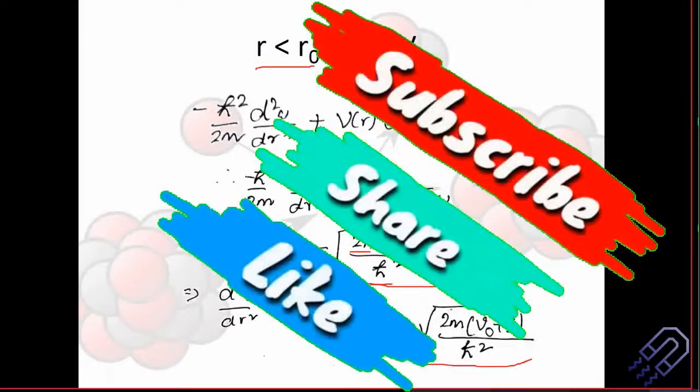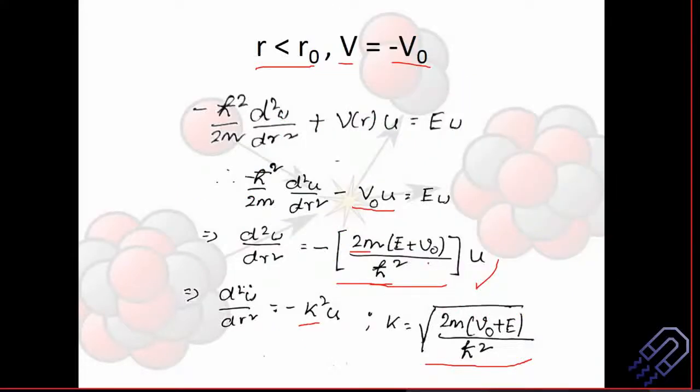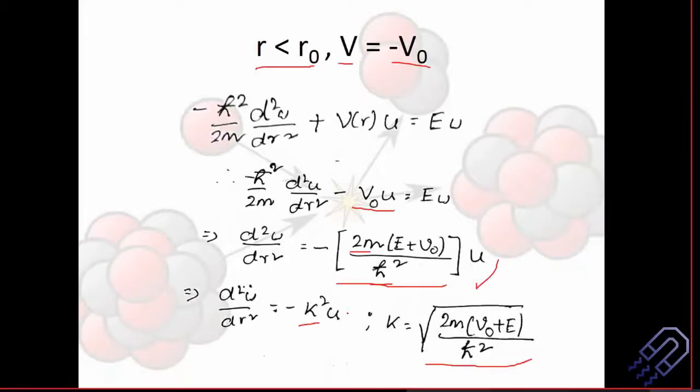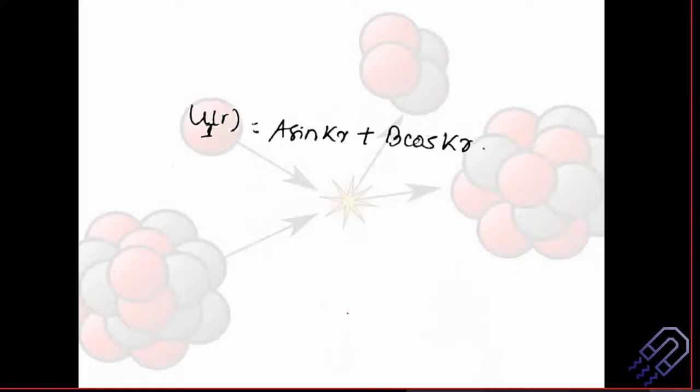So if k is this, then k square would be nothing but this entire term. So I can just avoid that root term and write it down as k square. So we can actually solve this equation. This is a second order differential equation, and if you do your integration properly, and that is why it should be square integrable, as I said, you get this solution.